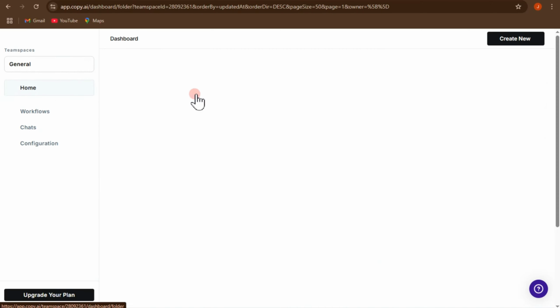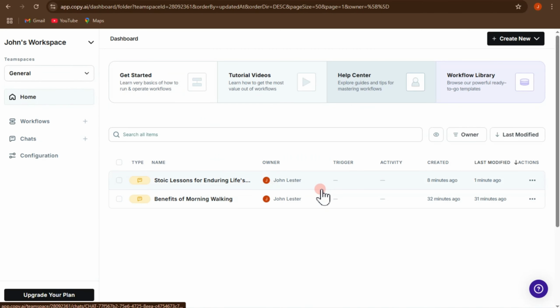You can also build an agency or content agency, like automating content creation for multiple clients using Copy.ai. You can create weekly blog post packages, full social media content calendars, or email marketing campaigns. Lastly, affiliate marketing with Copy.ai, if it's available in your country, then you can do this affiliate marketing with the help of Copy.ai.